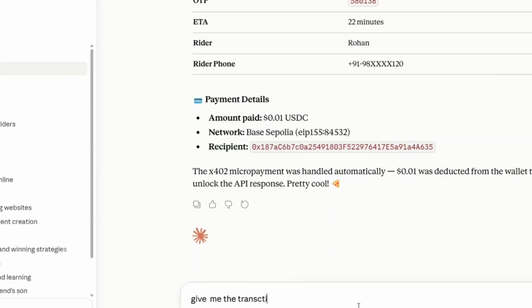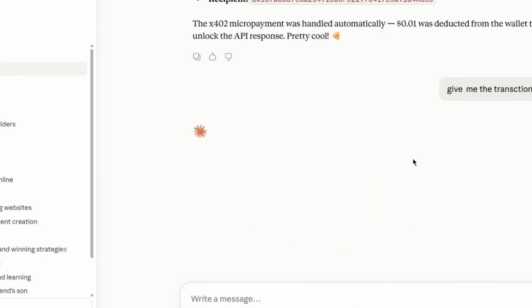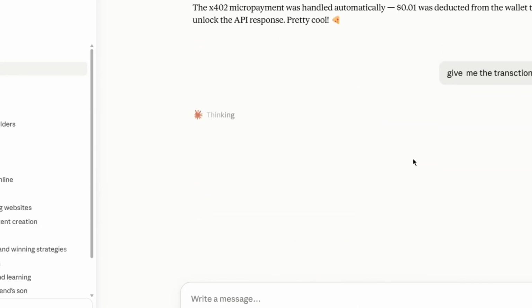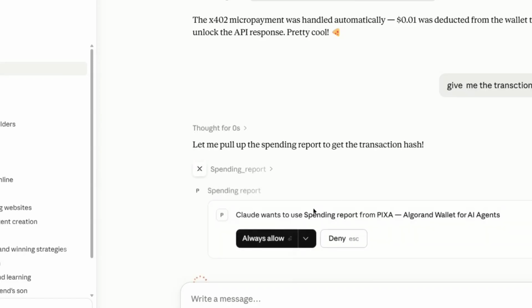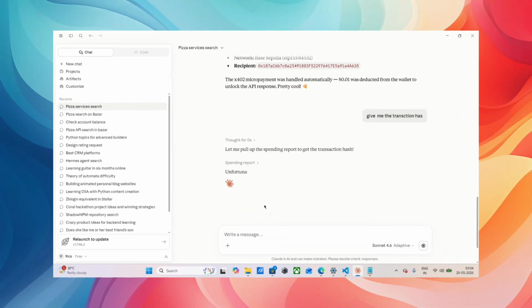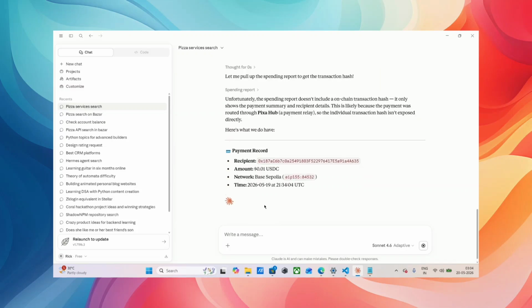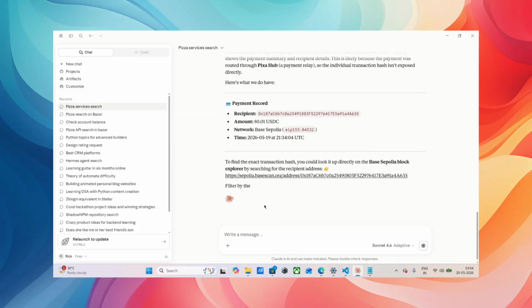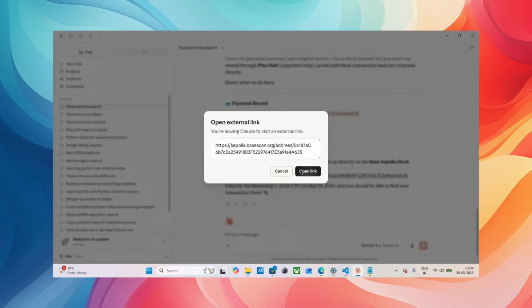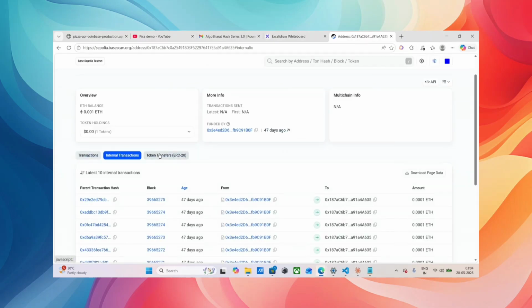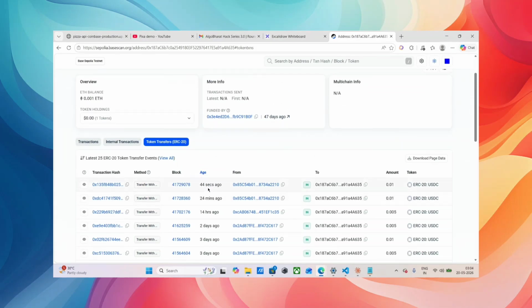Also, if I just say give me the transaction hash of Base, it will give me the transaction hash of Base. In the previous video I showed you the transaction of Algorand. Now we can show that this is the transaction of Base. If we go to the token, you can see that, yeah, 44 seconds ago.